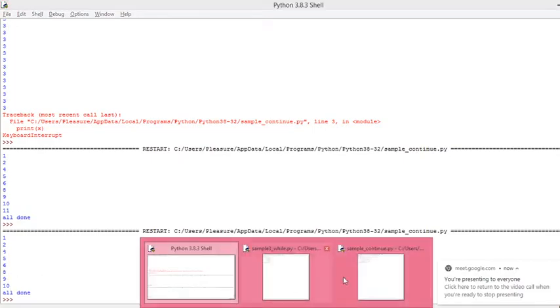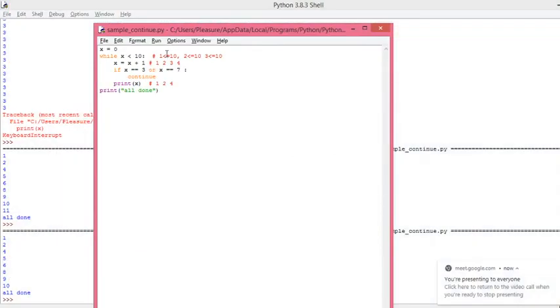Now look at here, first try to understand how it works. First, the initial value of x is 0. Look into the code here: the first condition is 0 less than 10. Is it true or false? True.